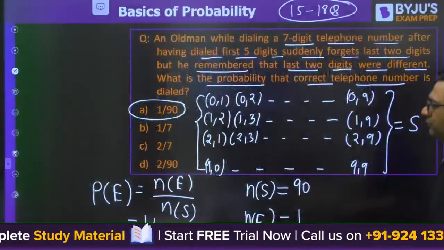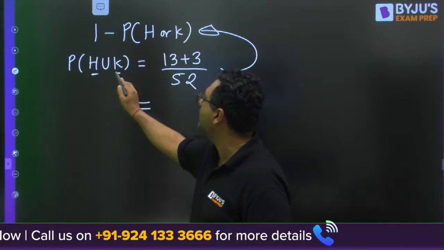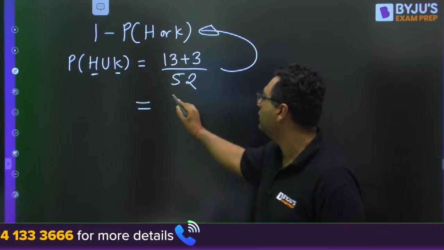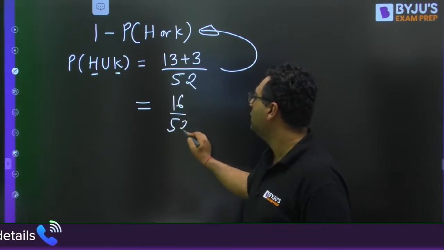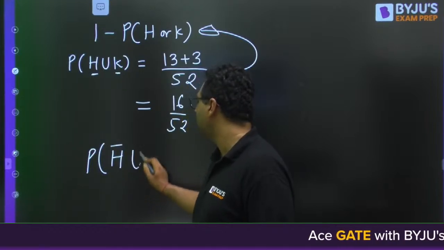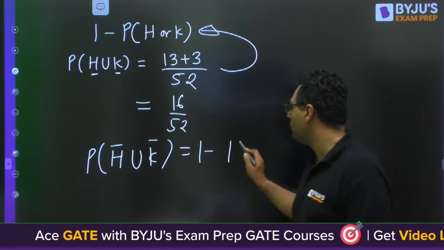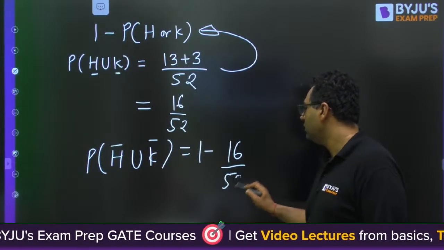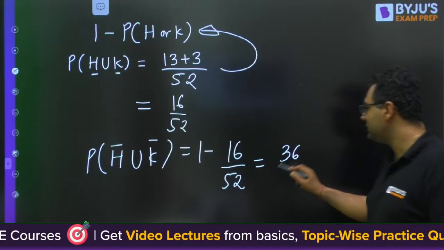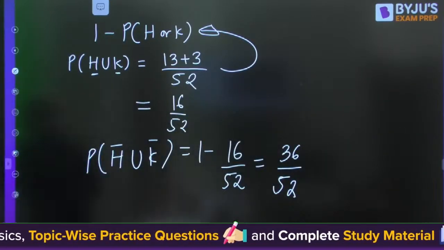So that's why what I am doing is, probability of heart or king will be 13 plus 3 by 52. It is 16 by 52. But we need to find out probability of neither heart nor king. It is 1 minus probability of heart or king. Answer will be 36 by 52. Is it clear or not? Please tell me that.